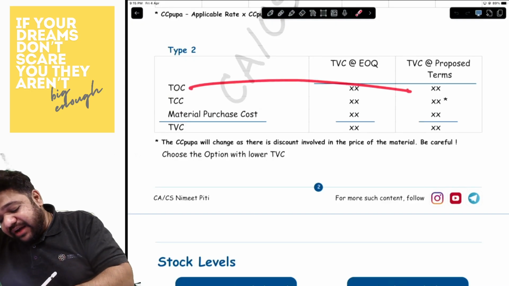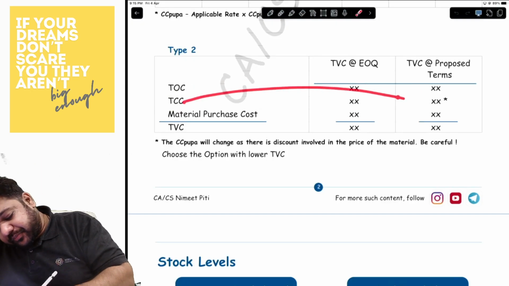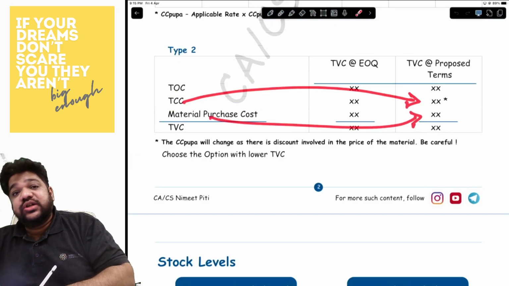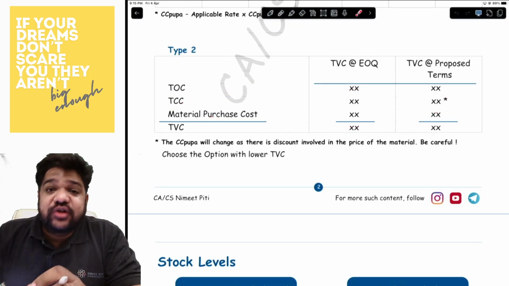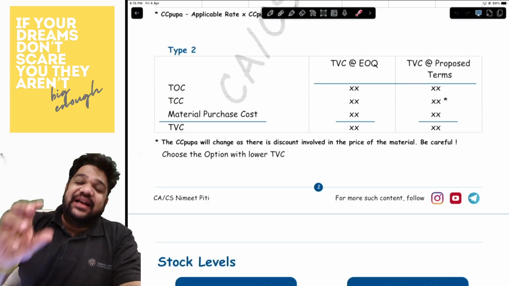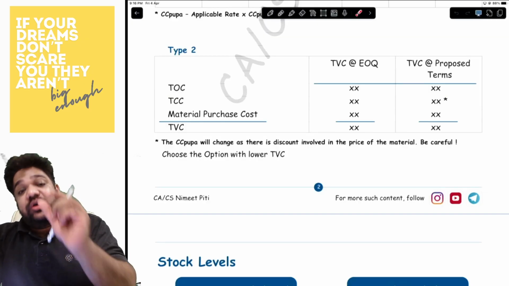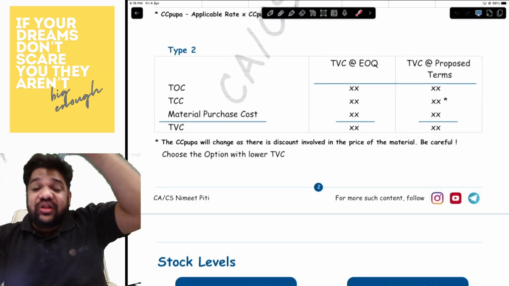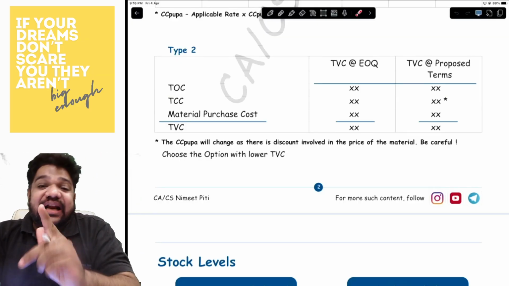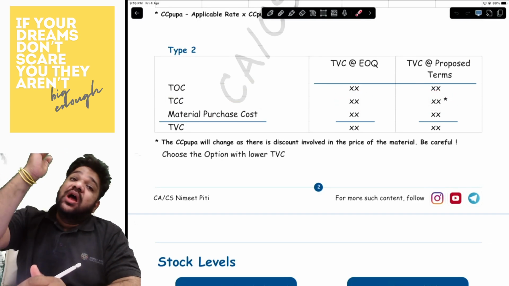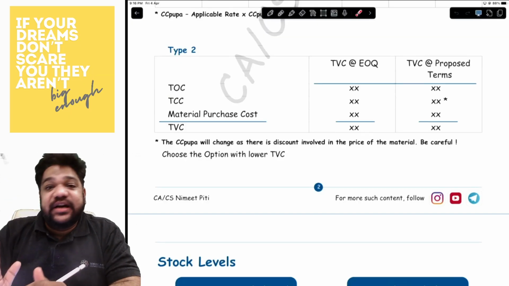in the proposed terms, you will have to calculate total ordering cost, total carrying cost, and then the material purchase cost. But when you are calculating total carrying cost, you will have to be very, very careful of one thing. That is your CC per unit per annum. The per unit price will have a discount, so you will have to take the rate on the discounted price and not the regular price. Whatever the CC per unit per annum is over here, it will not be the same in the proposed terms. Why? Because your per unit price has reduced, my dear.